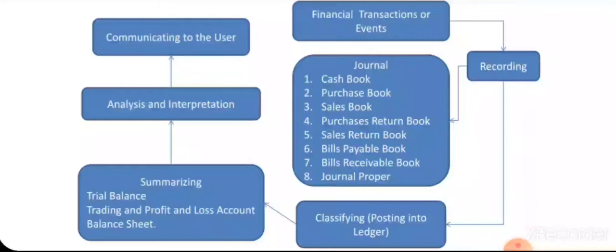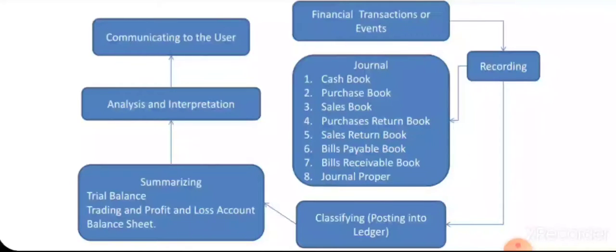Then the sales book. Purchase return means once we purchase something and after some days we feel that it is not of good quality and we have to return it. Those transactions will be entered in the purchase return book. Then the sales return book, same as purchase return: once we sold something and it is coming back to the seller, it will be recorded in the sales return book.